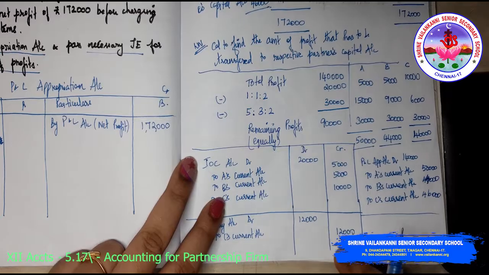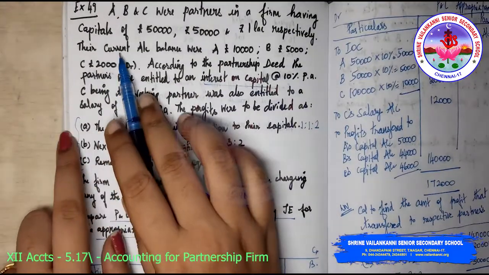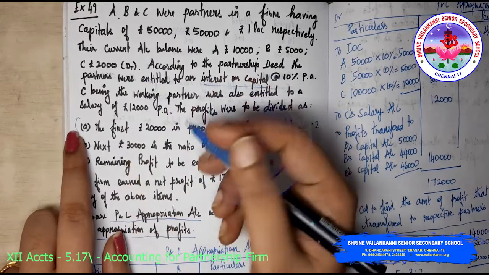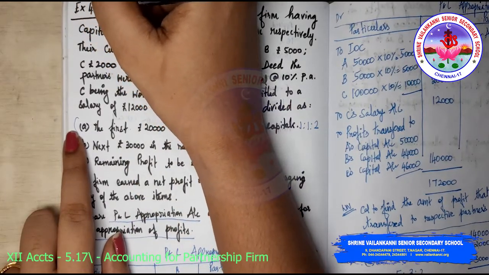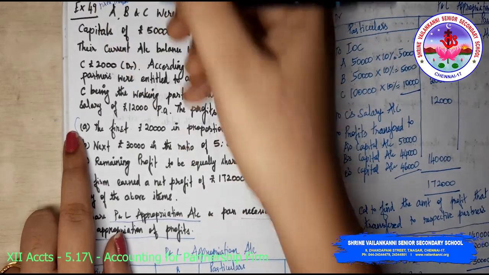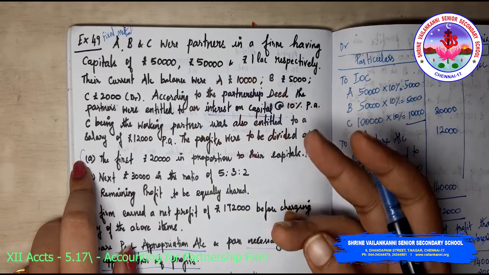So why are we using current account? See, it has been mentioned as current account, which means the partnership is following the fixed method. Only when you are following the fixed method, you will be having a current account as well as a capital account.